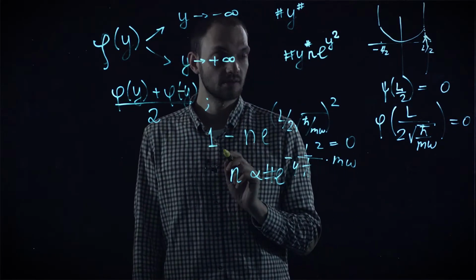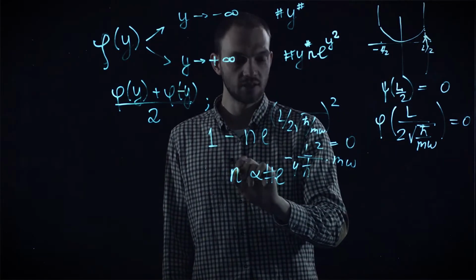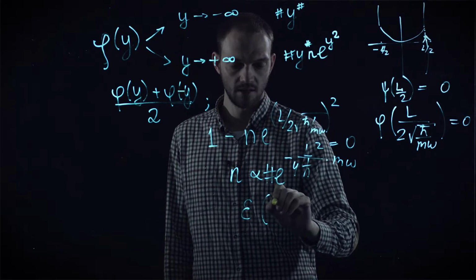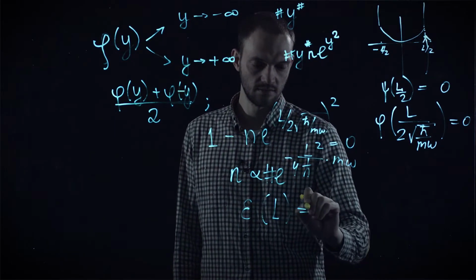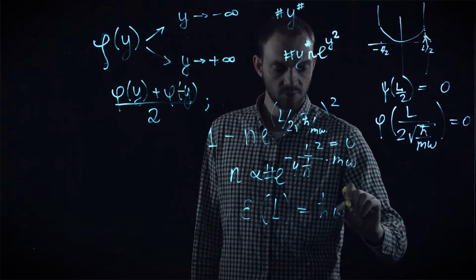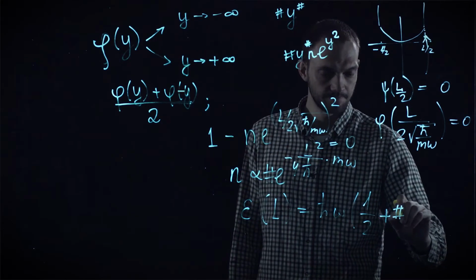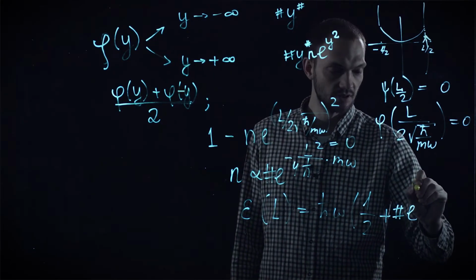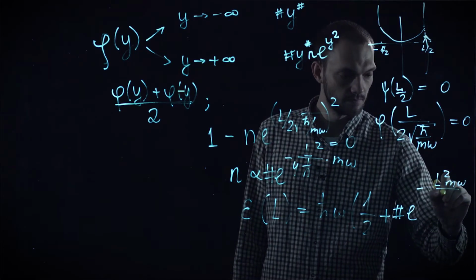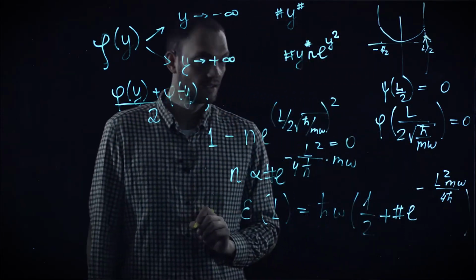But for now, let us summarize what we have achieved. We found out that if the box is large enough, then the energy of the ground state only slightly changes from its, so to say, unbounded value, which is h bar omega times, and this change is proportional to the exponent of the following factor. That's it.